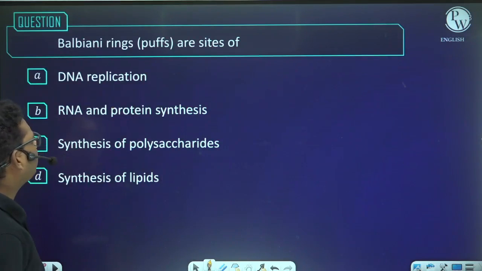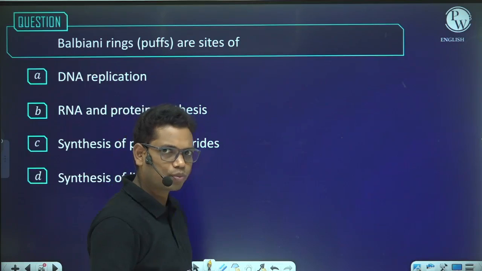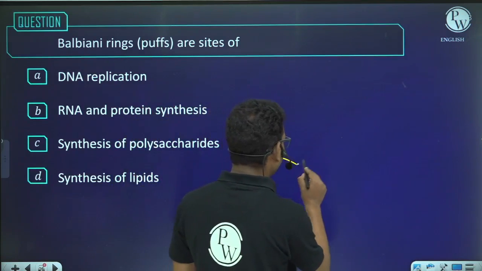Now, Balbiani rings or puffs are the site of. See, we have polytene chromosomes. Suppose this is one polytene chromosome.